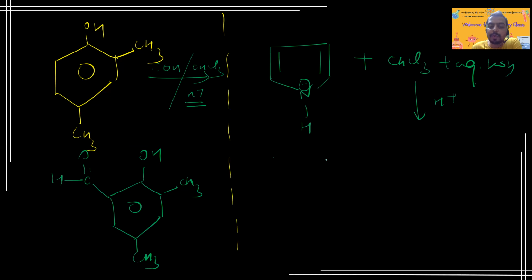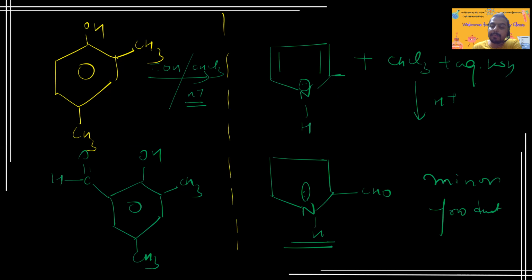That is, if we have this compound, a compound called pyrrole. So what will happen in the case of pyrrole? There is one possibility that if we add chloroform in aqueous KOH media followed by water workup, one product will form where CHO attaches at the ortho position to this NH group. Here it will be CHO, right? So this will act as a minor product. It won't be the major product. Then you will ask, sir, what will be the major product?